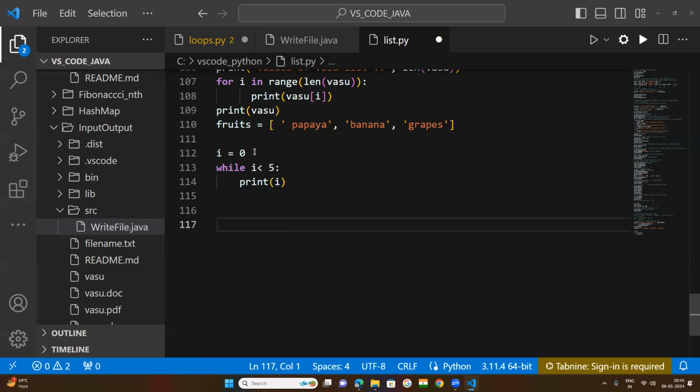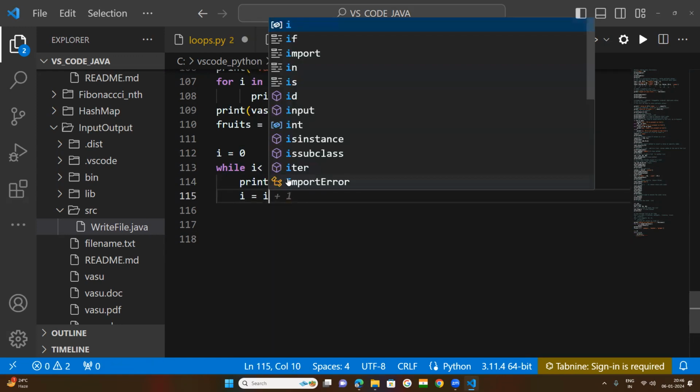As I told you, initially we set the value of i and the condition i less than 5. There is no increment here. i is always 0, and 0 is less than 5, so the condition is always true. That's why every time it prints 0, 0, 0, 0. To stop that, we need incrementation: i is equal to i plus 1.